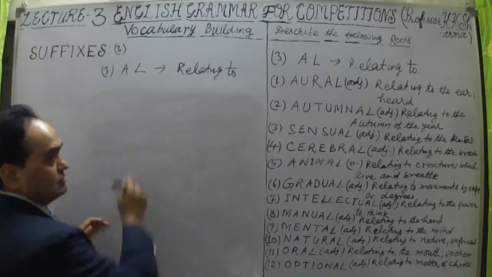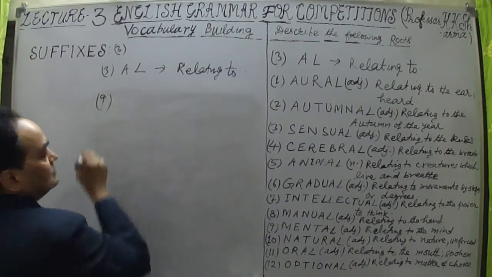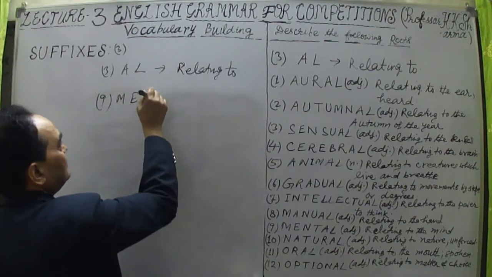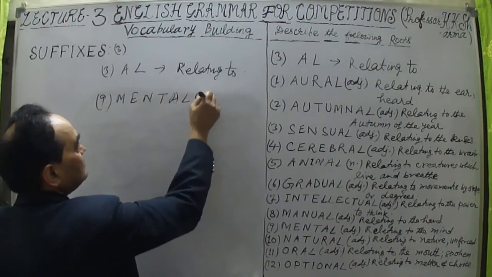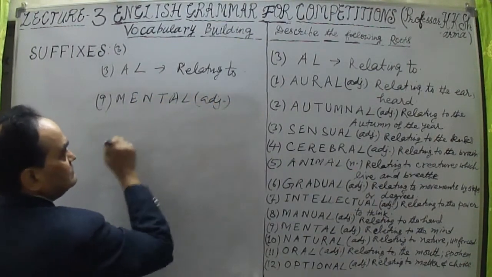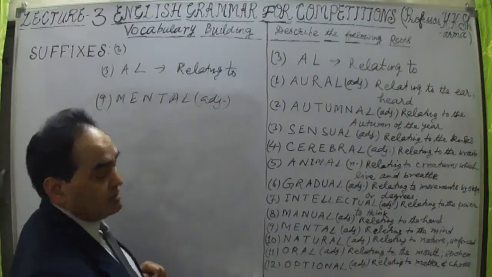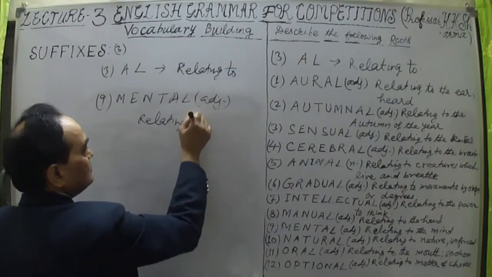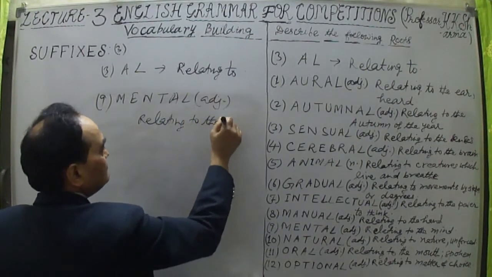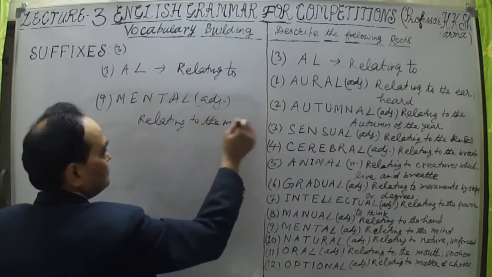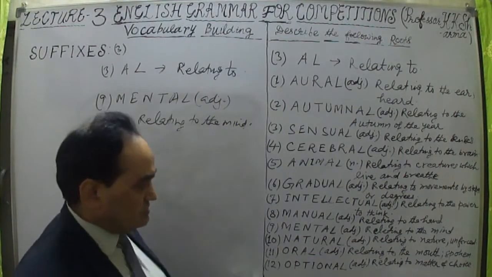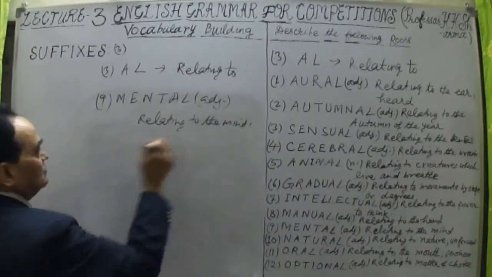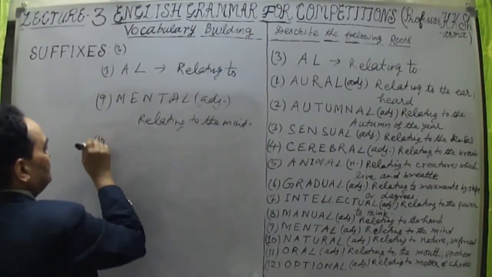Okay, so word number 9 now. The 9th word is mental. M-E-N-T-A-L. Yes, mental is also an adjective. That means related to the mind. Relating to the mind. That means mental. Related to the mind. Right? Mental is an adjective related to the mind. Okay, very simple.